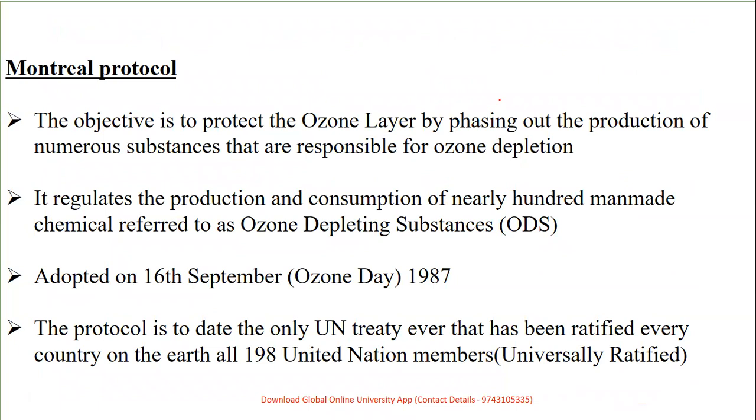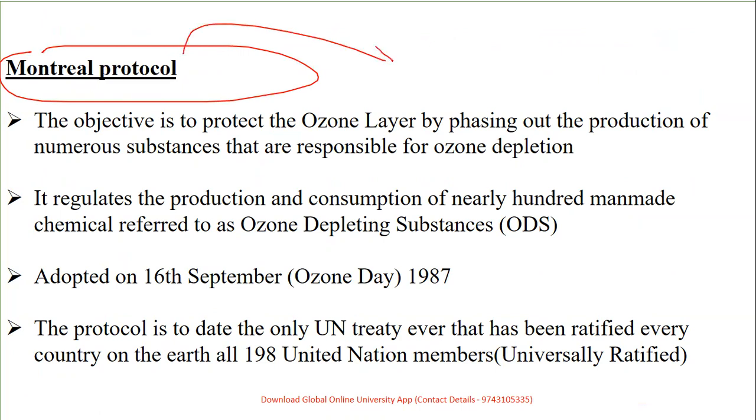First, we'll talk about the Montreal Protocol. With respect to this protocol, there is always a keyword seen in examination: ozone layer. So that's how it is remembered. The objective is basically to protect the ozone layer by phasing out the numerous substances that are responsible for depletion. It regulates the production and consumption of man-made chemicals referred to as ozone depleting substances.